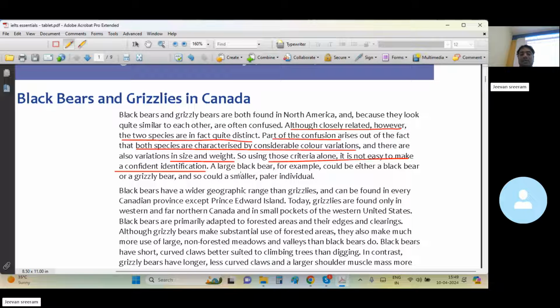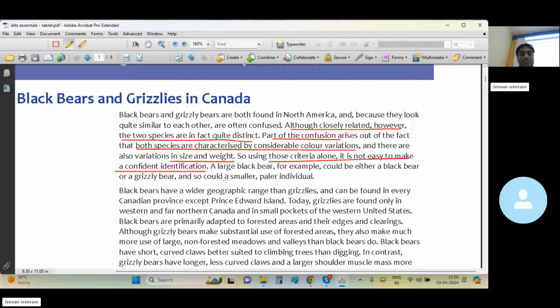because there is a clear reason. A large black bear could be either a black bear or a grizzly bear. If you see a large black bear, it can be a black bear. It can also be a grizzly bear. You can't exactly say, even if you fully see clear differences among these two types of bears. It could be a smaller one, a paler individual as well.